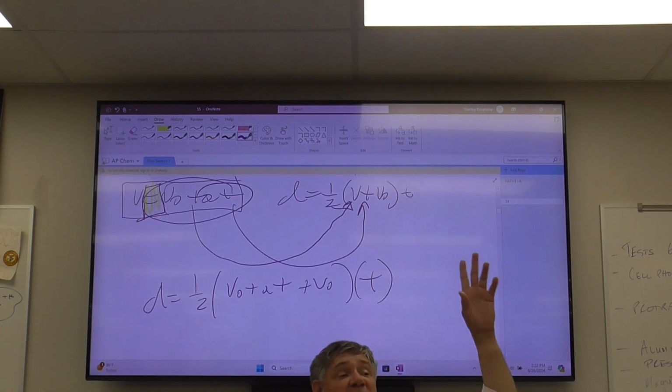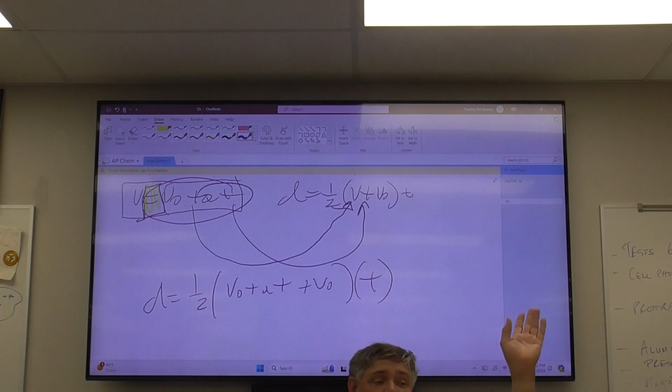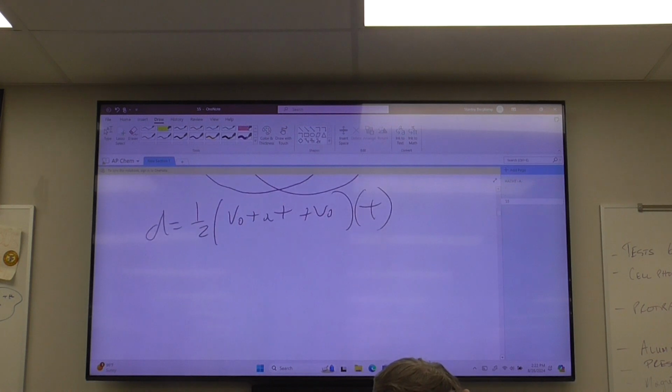All I did was a simple substitution because there's an equality sign. It's nothing radical. Now here's the story. Can I combine anything inside those parentheses? Yes, you can, the initial velocity. Yes, I can. So in this case, I get 2v naught.